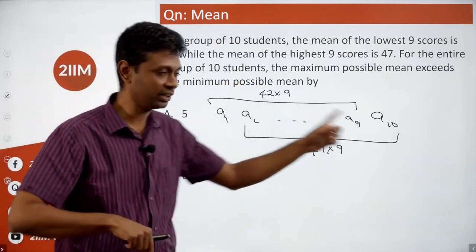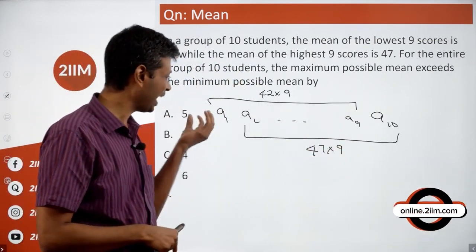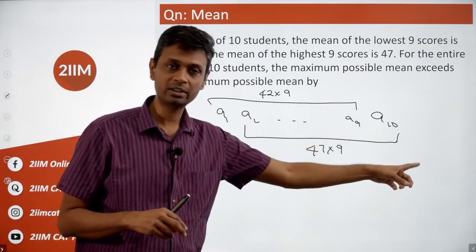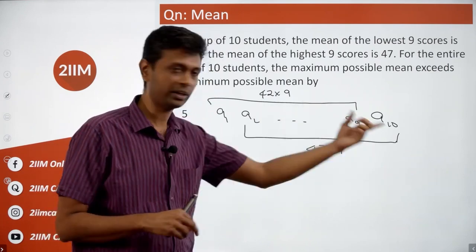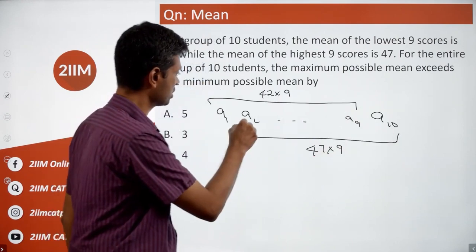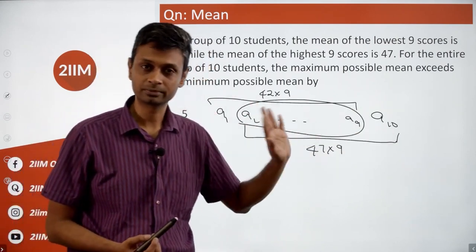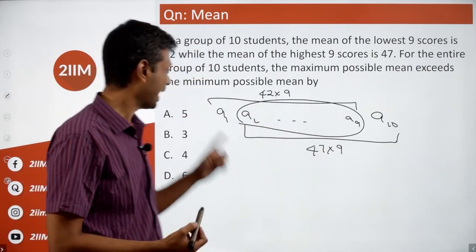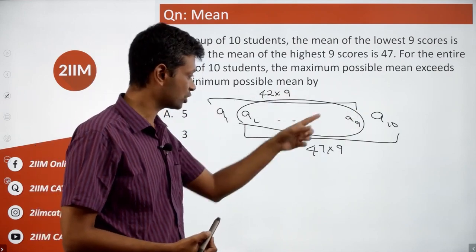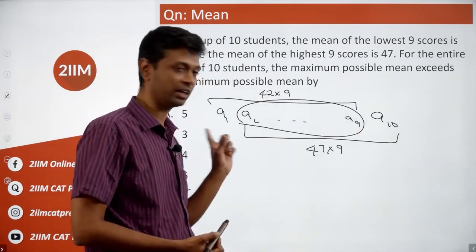The sum of the first 9 is A1 through to A9. That is, keeping A1 aside, it is A2 to A9. Sum of the last 9 is A2 to A10, or keeping A10 aside, it is A2 to A9. This bunch is present in both of these sums. And very simple. And so A1 plus this bunch is 42 into 9. A10 plus this bunch is 47 into 9. You subtract one from the other, you can get A10 minus A1.